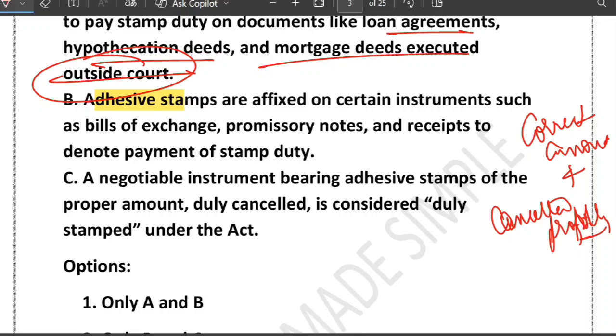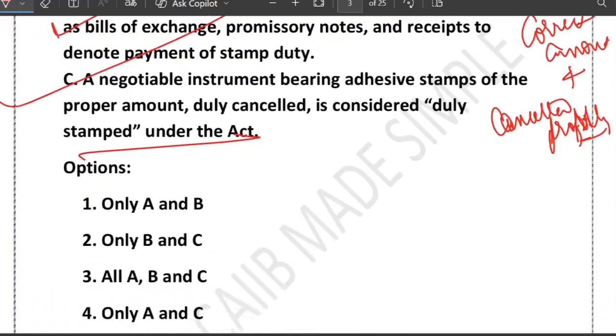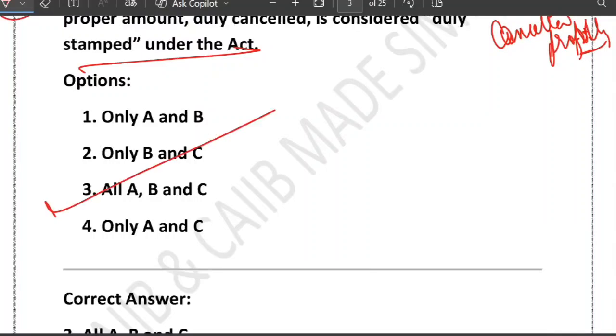Now let's look at this particular question. What do you think about option number A? So option A is perfectly correct. What about option B? It says that they are affixed on, yes, correct. Option C, a negotiable instrument bearing adhesive stamp of the proper amount is considered duly stamped. This is also correct. So we can see that A, B and C are all correct. So option number 3 is correct.